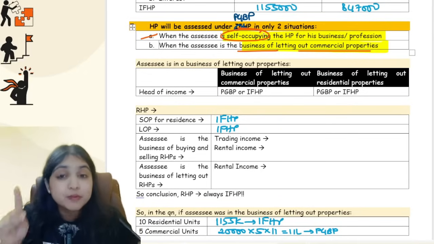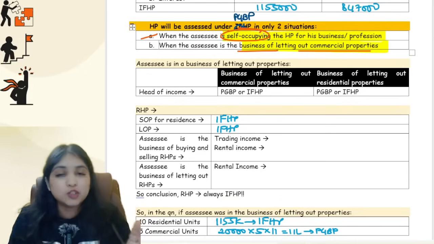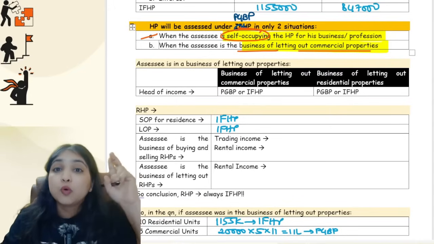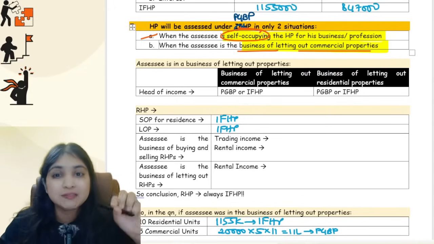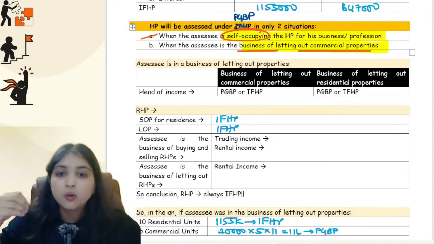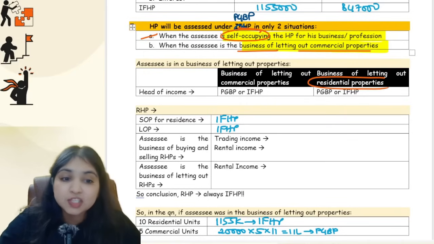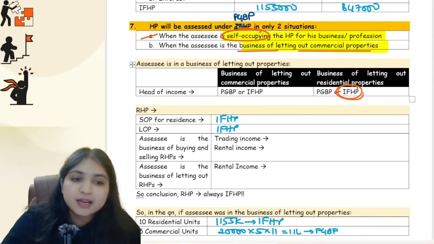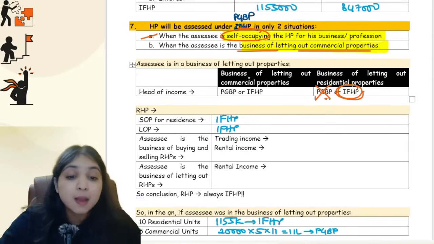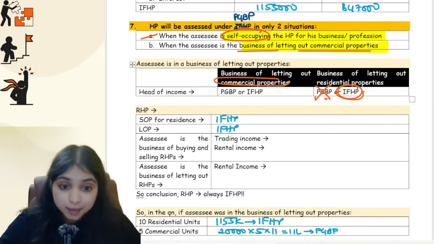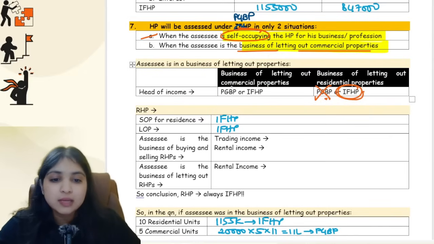Be very careful. So there are only two situations. There is no confusion at all. There are only two situations wherein the house property will be assessed under PGBP head. Number one, when the assessee is self-occupying the property for his business or profession, and number two, when the assessee is in the business of letting out commercial properties. See, what if he's letting out residential properties? What if he's in the business of letting out residential properties? That will stay under IFHP head only, not PGBP head. But if he's in the business of letting out commercial properties, in that case alone, that particular property will be assessed under the PGBP head.